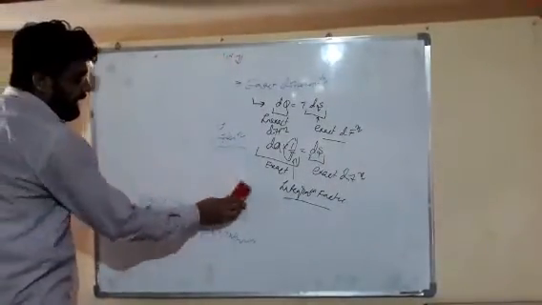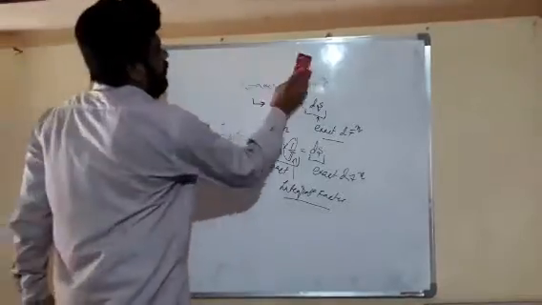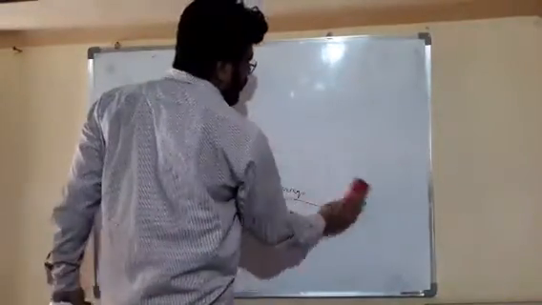Now friends, I have skipped one topic, which is the two types of property. I will tell you now which two types of property exist. Dear friends, there are two types of properties.